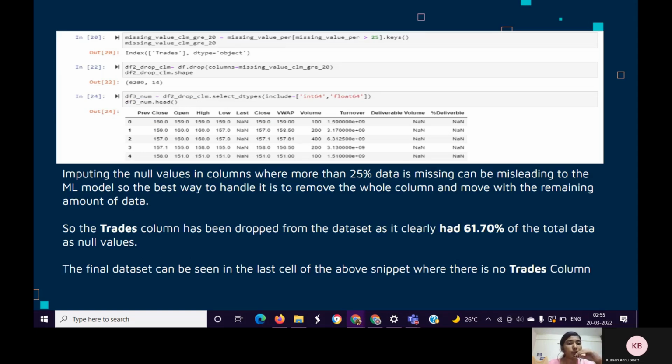Imputing the null values in columns where more than 25% data is missing can be misleading to the ML model, so the best way to handle it is to remove the whole column and move on with the remaining amount of data. So the trades column has been dropped from the dataset as it clearly had 61.70% of the total data as null values. The final dataset can be seen in the last cell of the above snippet, where there is no trades column.